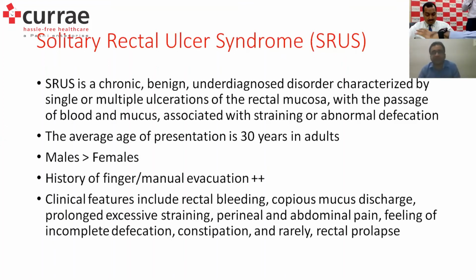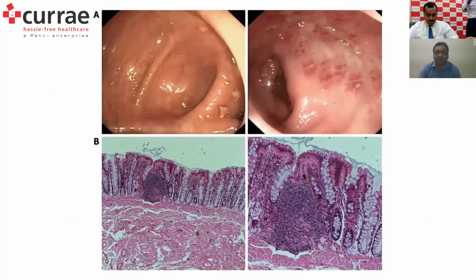So this is just a diagram. This is the colonoscopic image of a solitary rectal ulcer syndrome and the histopathological findings. You can see that these are ulcers here. It can present with anything like an ulcer or epithelial erosions. So these are the ulcerations here, exactly at the rectum. This is just 10 centimeters from the anal verge, where the finger can go through. Beyond this, the rectum is normal.